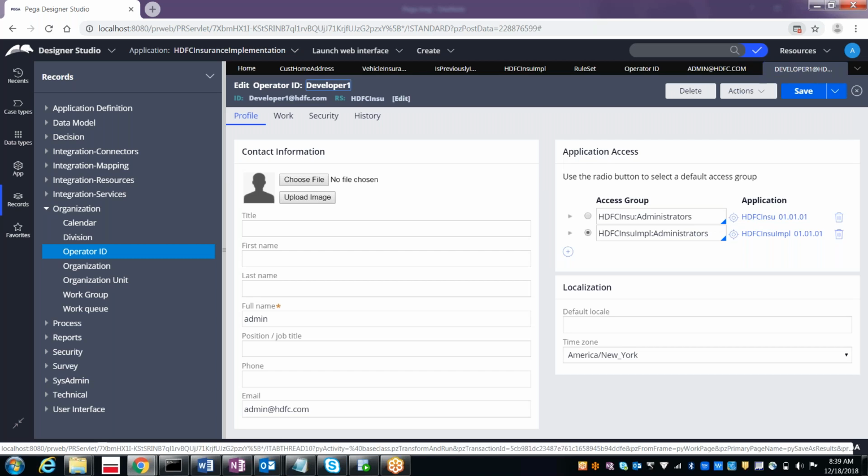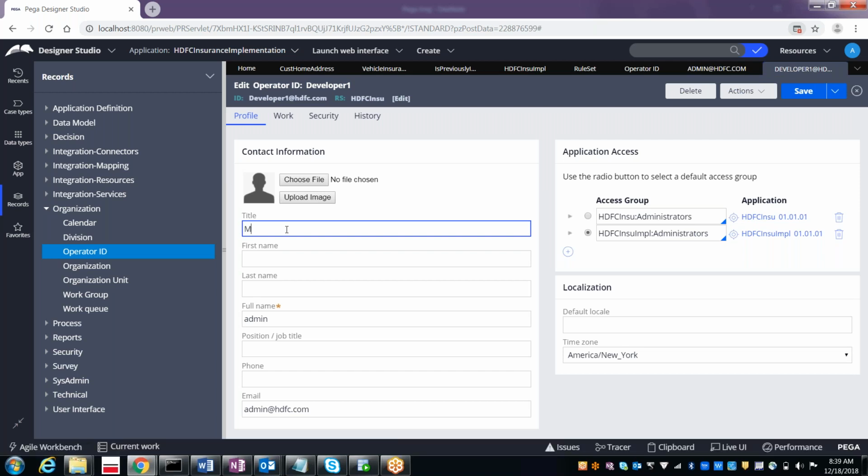If you want, you can use all this information. This looks like an email, but actually the operator ID for Pega is this one.